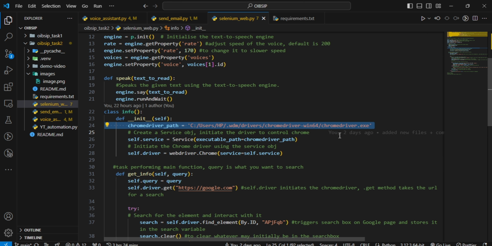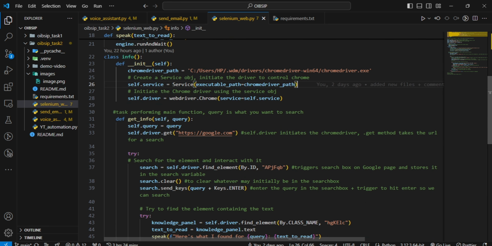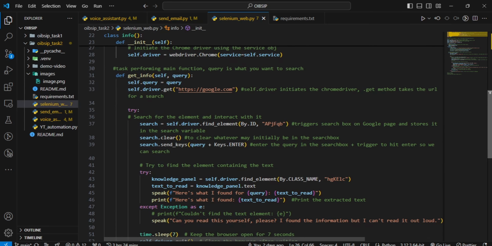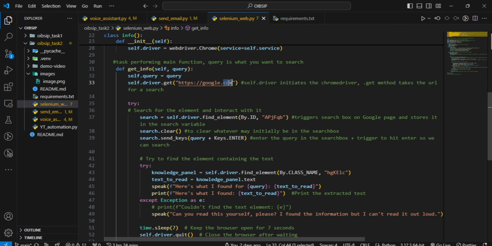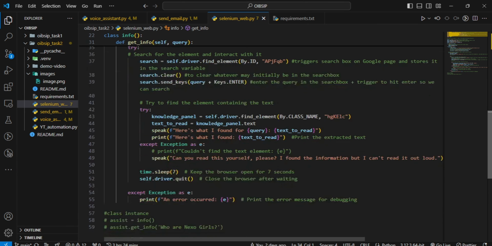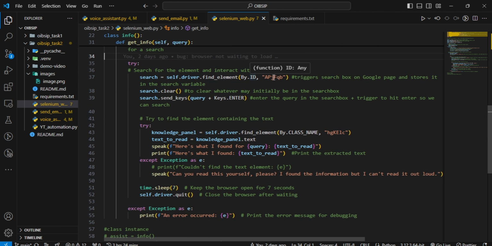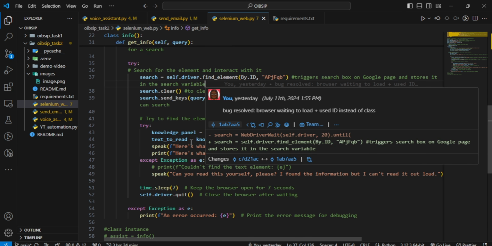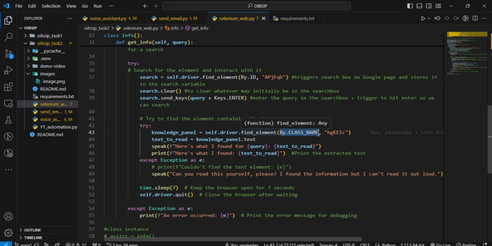Right here, this is the Chrome driver path, and that is what helps make sure the automations work perfectly. There are several queries. This is the query for you to search on Google, and there are just a couple of other pieces of code right here. I used find element, that is whatever it is that you want to search, whether on Google or on YouTube. You just use the developer tools in your browser to inspect that particular element. When you inspect, you can get it by ID or by class name, but ID is more reliable because class name changes with time.